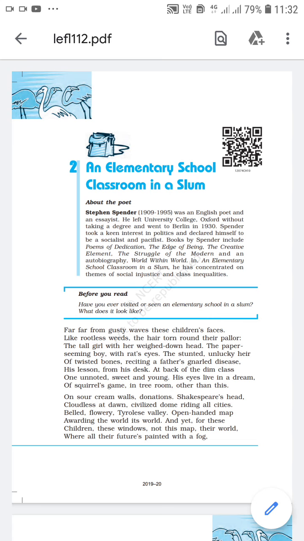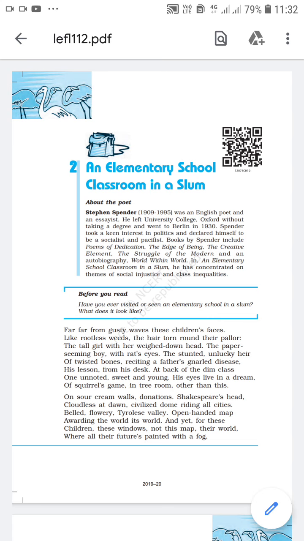Reciting a father's banal disease. Like what happened? We inherit property, wealth from our ancestors, from our grandparents, parents. But this boy, instead of receiving any sort of wealth from his father, has inherited a disease. That is why the poet is saying that this boy is unlucky here. His lessons from his desk. And what is this boy doing? This disabled boy is sitting on his bench and is reciting his lessons.